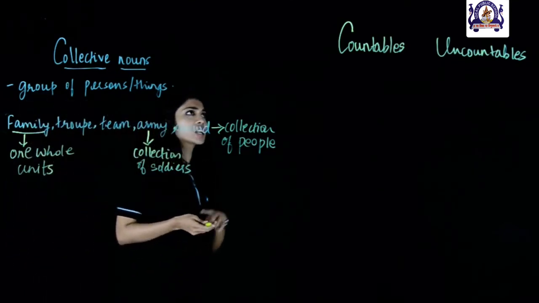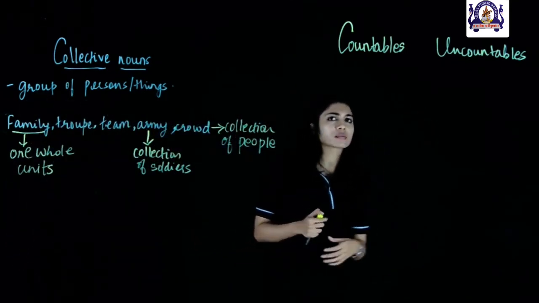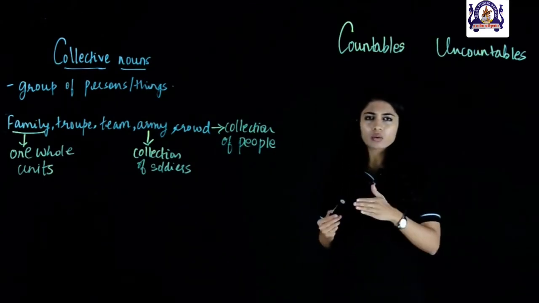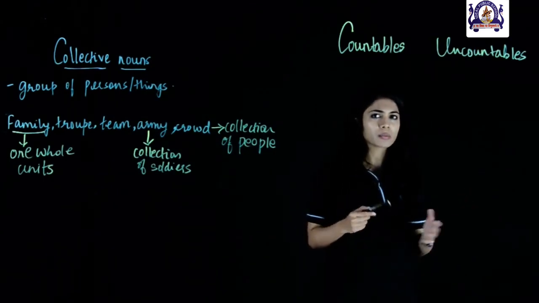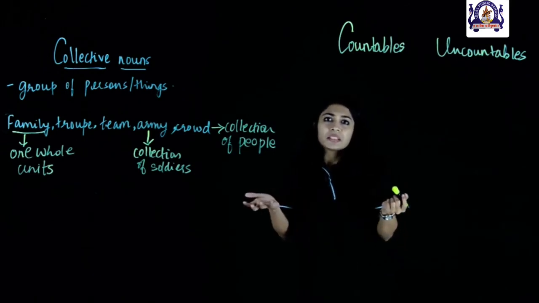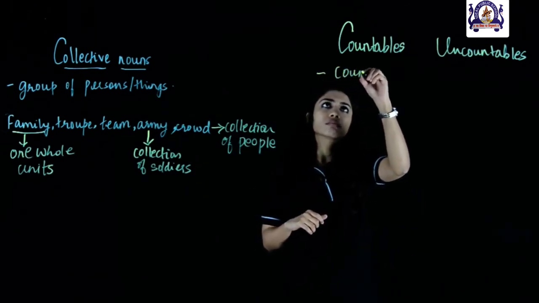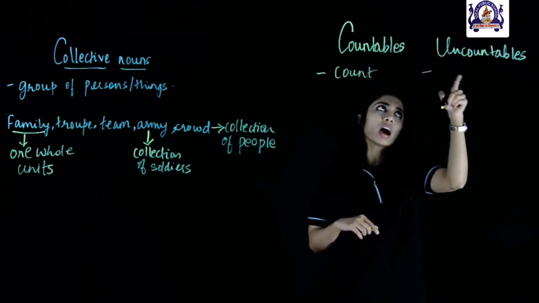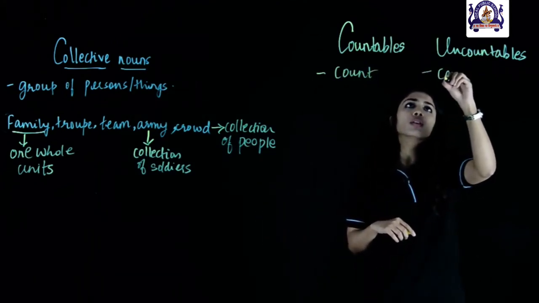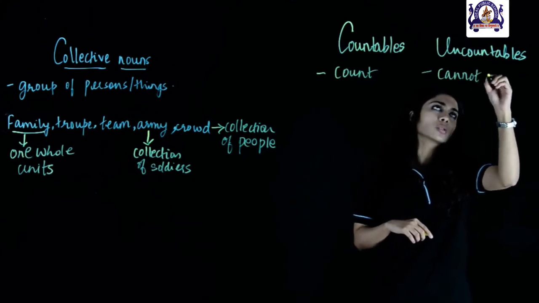Now, let's look at countables and uncountables. So, what are countable nouns and uncountable nouns? Well, simply put, countable nouns are nouns that you can count, and uncountable nouns are nouns that you cannot count.